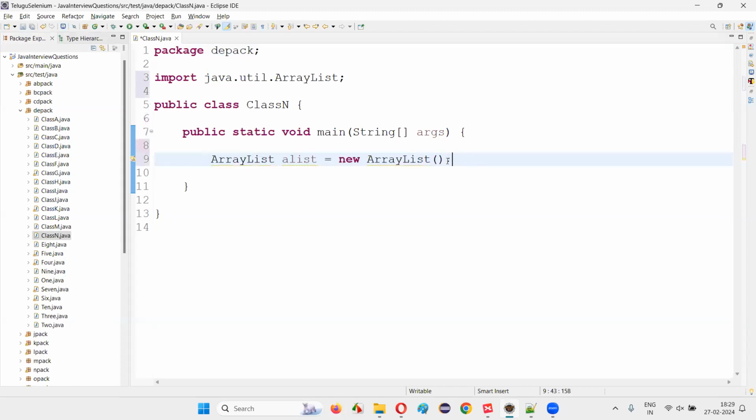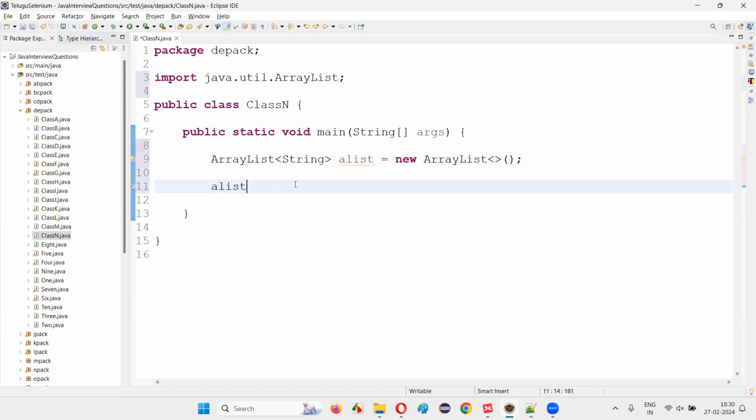You are getting some warning messages because you need to specify the type of objects that you would like to store in this ArrayList. Here also specify the less than, greater than symbol. Inside it, you specify the type of objects. For example, you would like to store some string objects into the ArrayList. You can store integer objects, string objects, whatever objects you want, but I am storing string objects. I simply say aList.add of Arun.